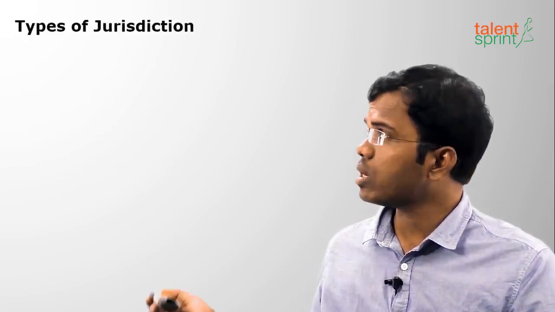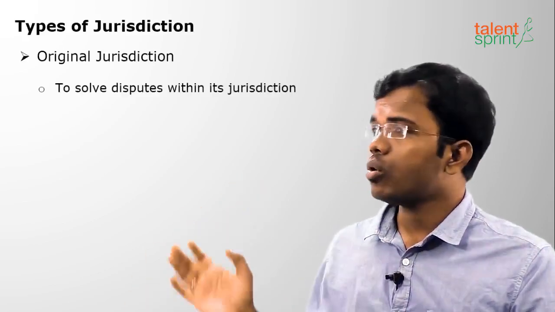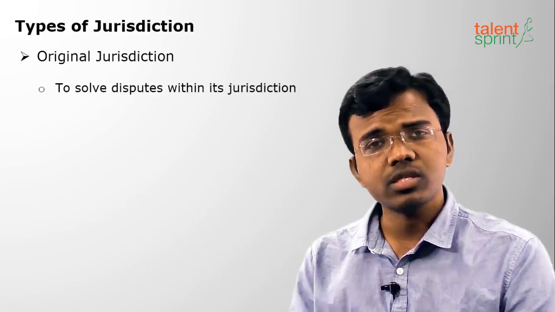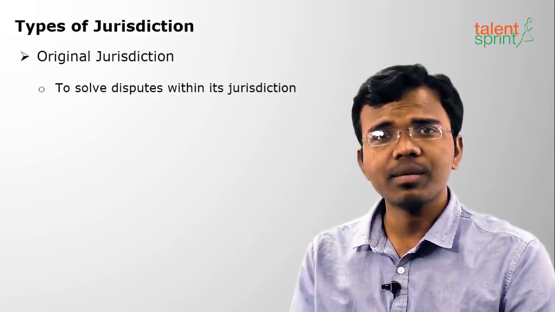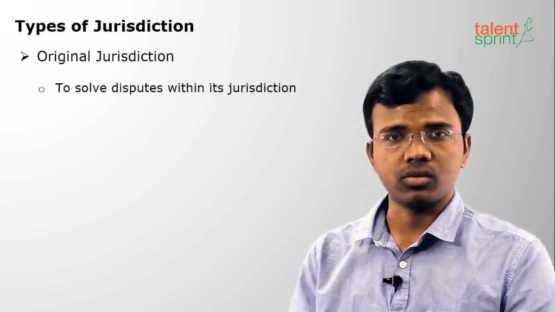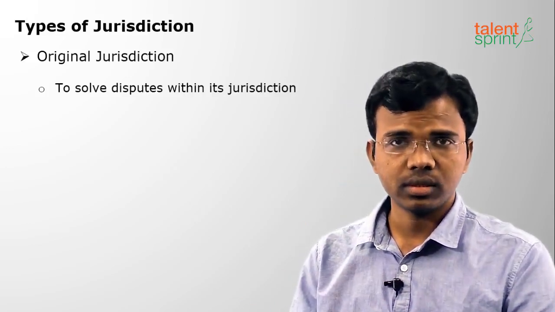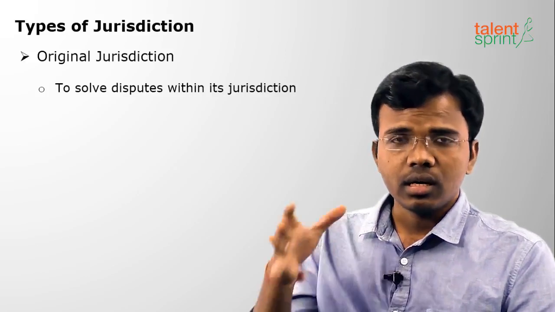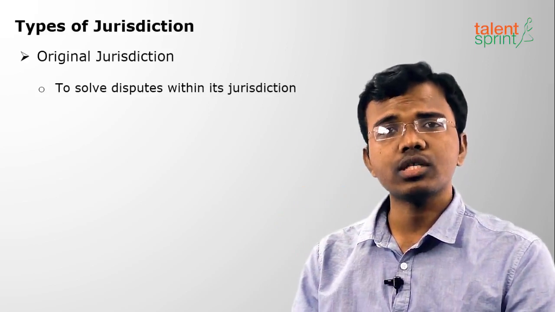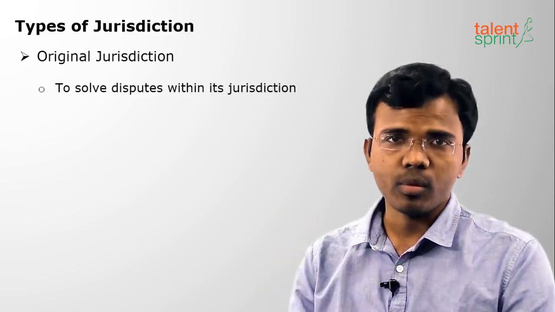What is the first one? Original jurisdiction. The High Court can solve disputes within its jurisdiction only, that means where it operates. For example, Maharashtra High Court cannot interfere in Andhra Pradesh High Court matters. Every High Court has its own area of operation, so it can solve disputes in its own area of operation.